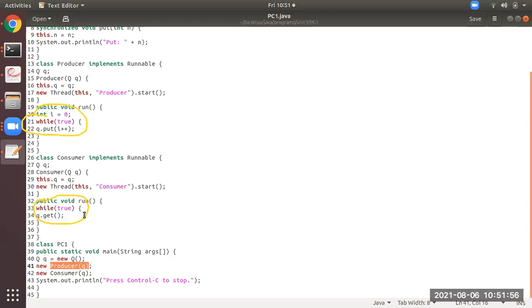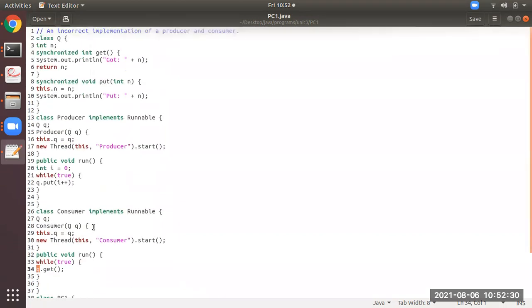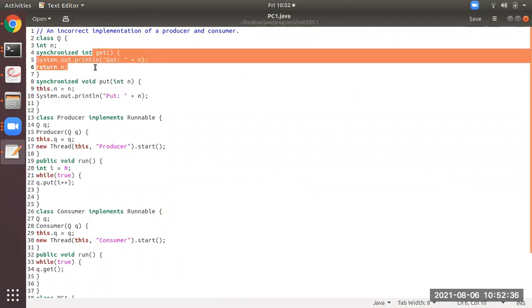Now, both of them have got one function call. In the while true of the producer, there is a function called q.put(i++). Similarly, at line number 34, you have got q.get. So both of them are function calls. Now you have to observe: small q, both of them have got, is an object of class capital Q, which is above. So from here, please try to note down roughly, if you want, line number 22 and line number 34, that is put(i++) and get. Both of them will go to this class. Put(i++) will come to this part and get will come to this part.